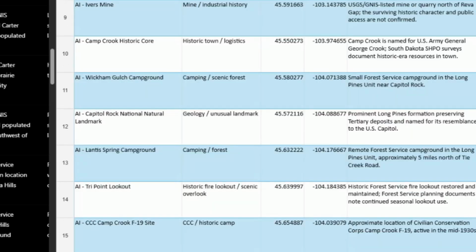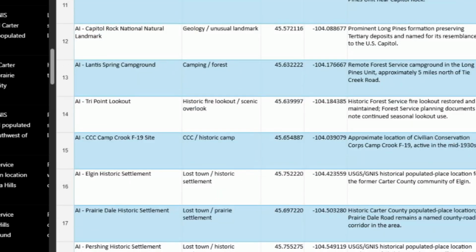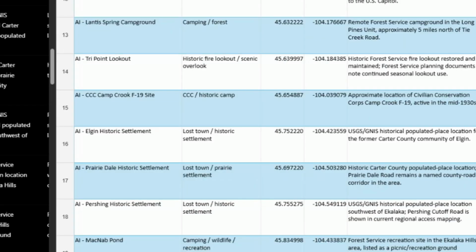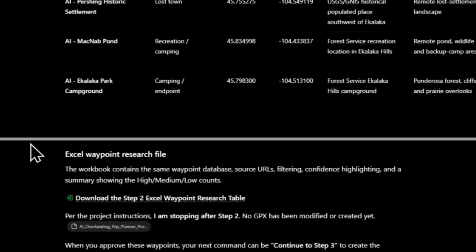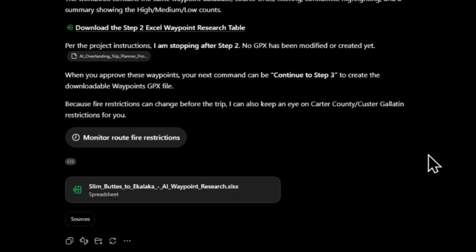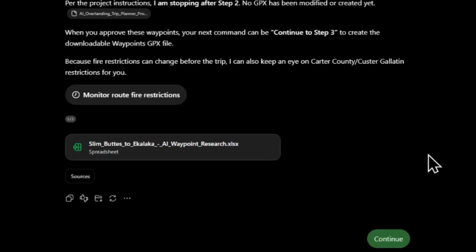So I can say, okay, what do I want to look at? I can make some logical decision. So here's a lost settlement that I'm going to go look at. So here's some things that I would want to go look at that I have more details. Nice thing about that is I can make a decision. Now it goes here, stops, and then I can print that out, right? And then here's the research. Here's the Excel file at the bottom of that.